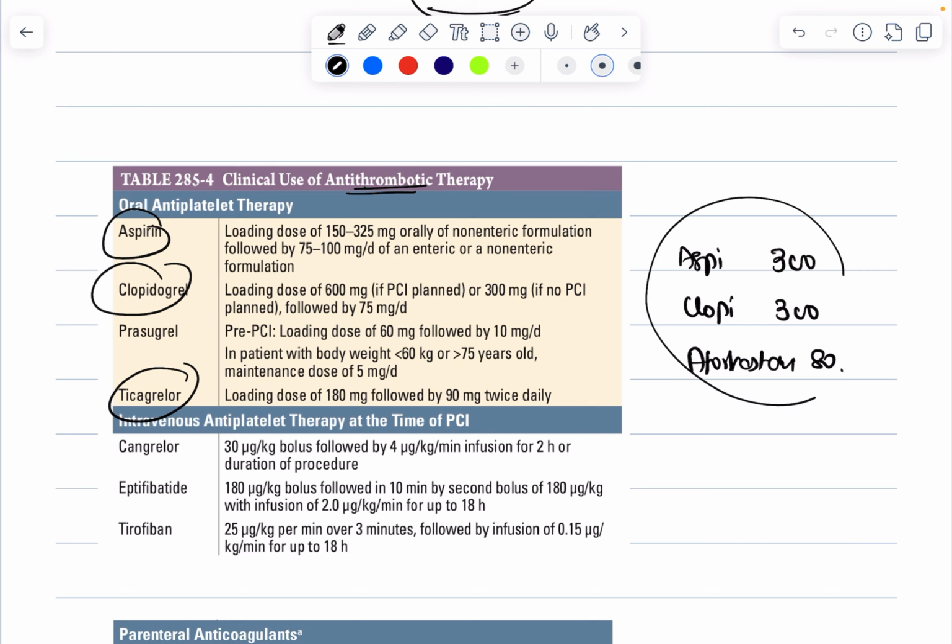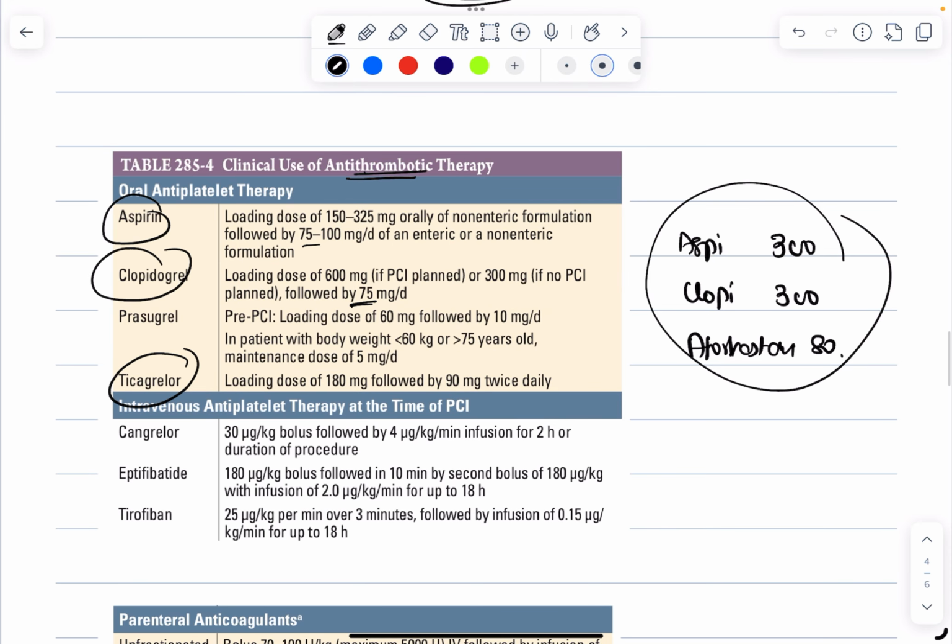We used to keep this in the packet, and if any patient comes to us with STEMI, we used to give the cocktail of aspirin, clopidogrel, and atorvastatin. After giving the loading dose, the patient will receive 75 mg of aspirin, 75 mg of clopidogrel, and 80 or 40 mg of atorvastatin. And if the patient is planned for stenting, the clopidogrel dose becomes 600 mg.